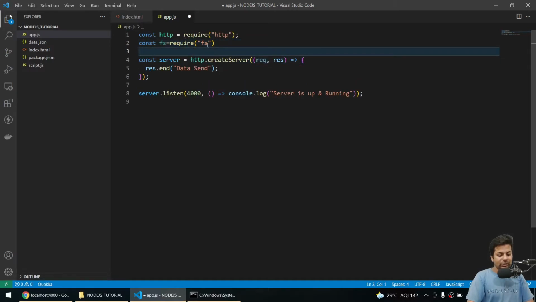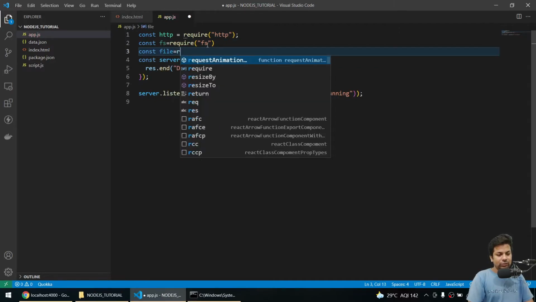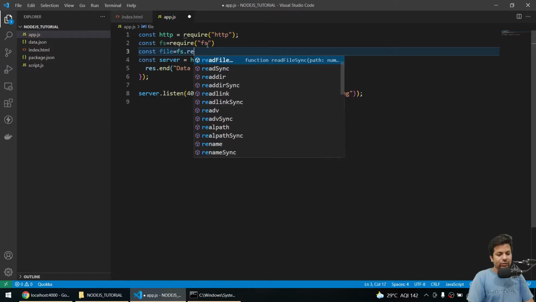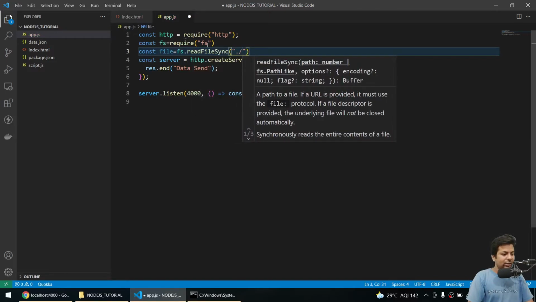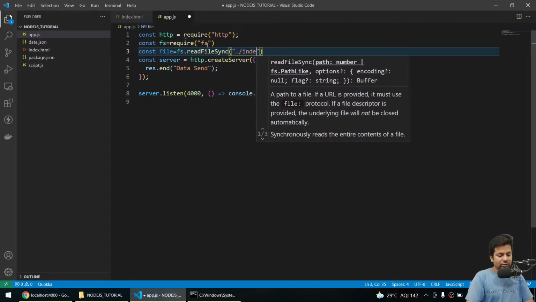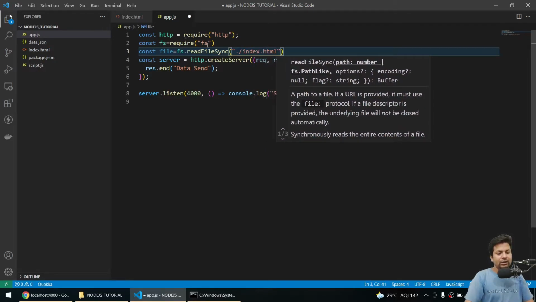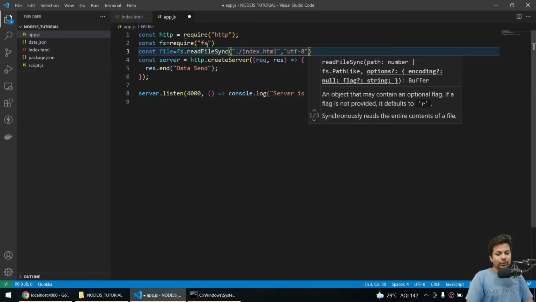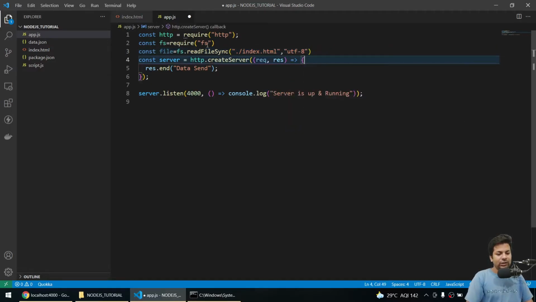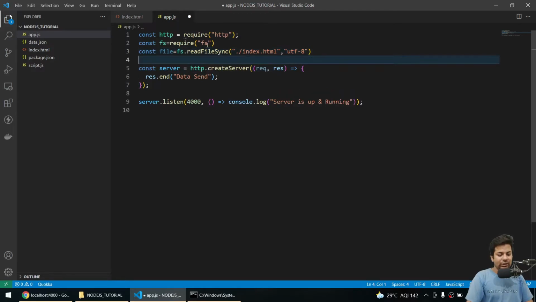Now I'll say const file equals fs.readFileSync, index.html in UTF-8 mode. After that, I'll print the file to check how we are getting the data.